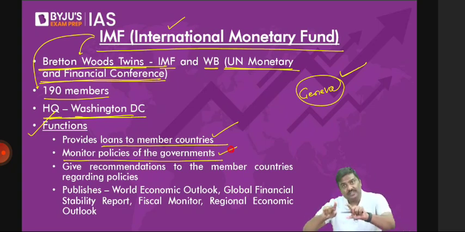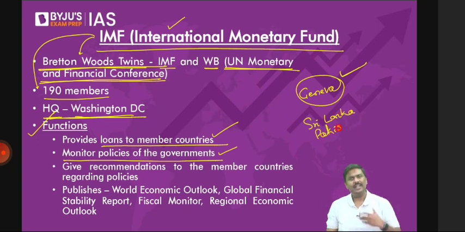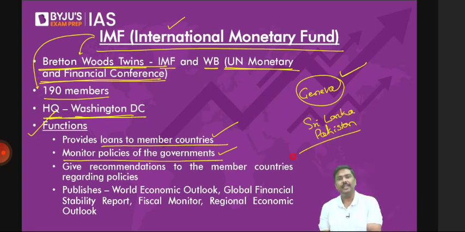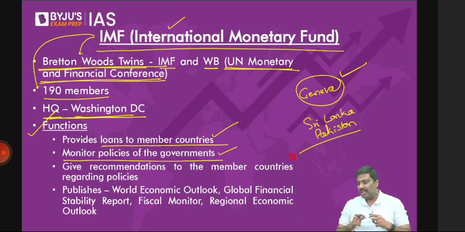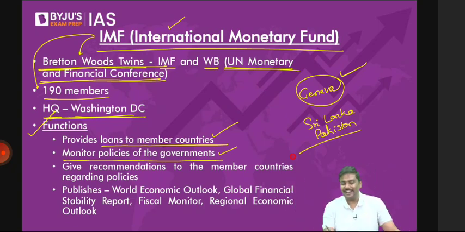Some of you might simply say, sir, Sri Lanka will collapse, let it collapse. Pakistan will collapse, let it collapse. But please understand this very carefully. We have a globalized world today. Because of the reforms, we have a globalized economy today. If one country collapses, it is not just going to affect that country. It will have a spillover effect in other countries as well. For example, some of you might look at Pakistan and say, sir, what is the spillover effect? What wrong will happen?